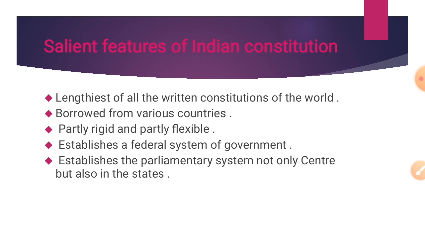That means half of the constitution no one can change, but half of the constitution may be changed as per the situations of our country. It establishes a federal system of government. It establishes the parliamentary system not only at the center but also in the states.